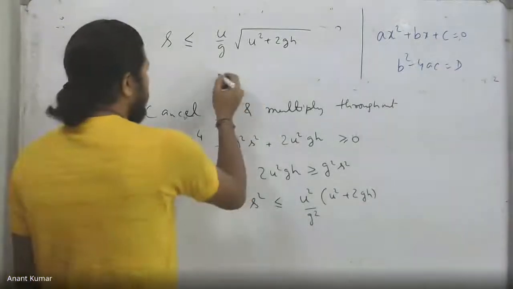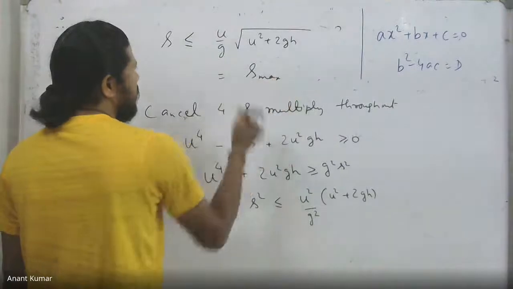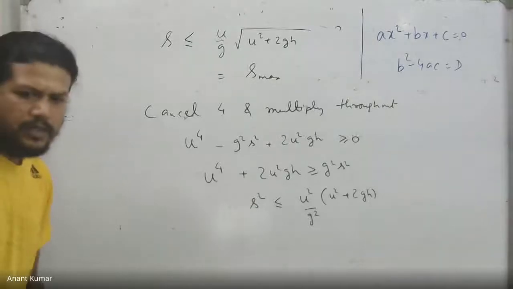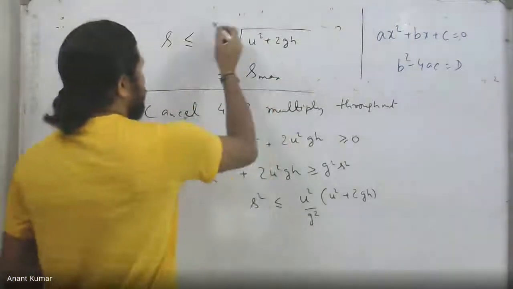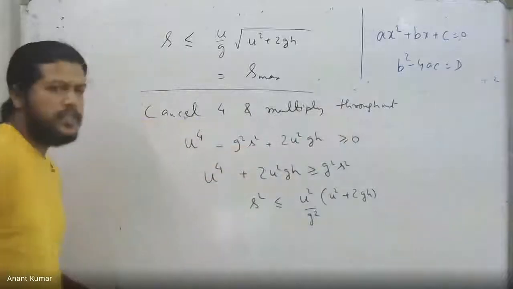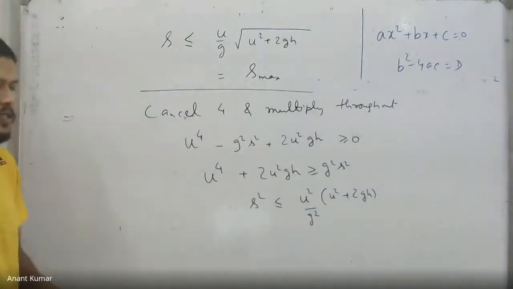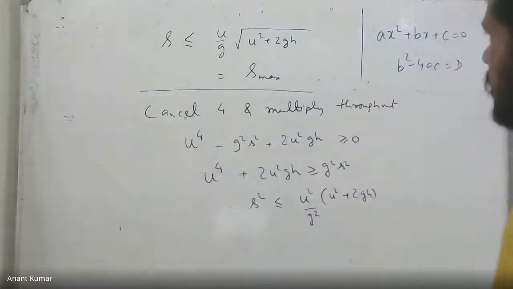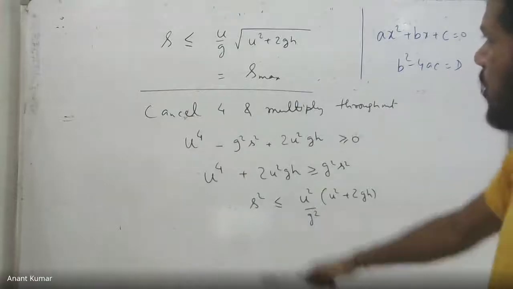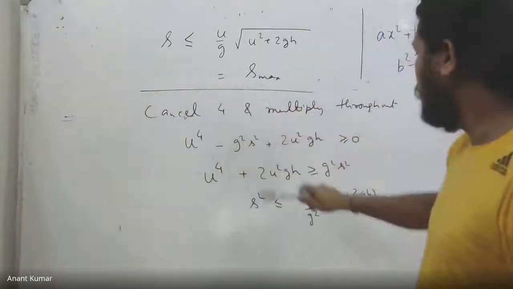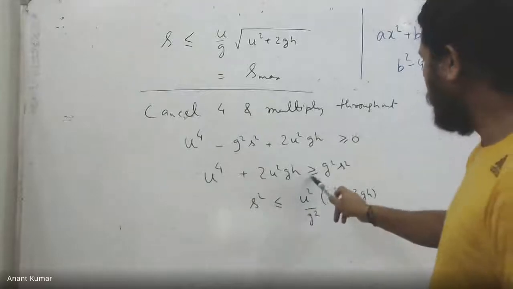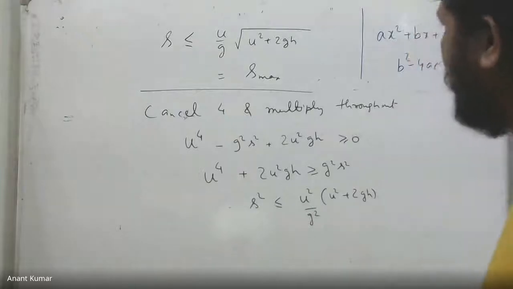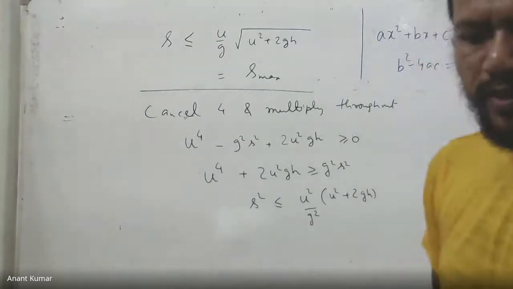Ishant, is it clear what I have talked about, the discriminant by the way? So the maximum S turns out to be this particular part. This is going to be the largest possible value of S. It cannot be more than this. However, what I'm looking for is the corresponding angle. I want in this case that this S should be attained. Now you notice that if S becomes equal to S max, then this will become equal, which implies D becomes 0 in this case. Because S is equal to S max, D will have to be 0, isn't it?